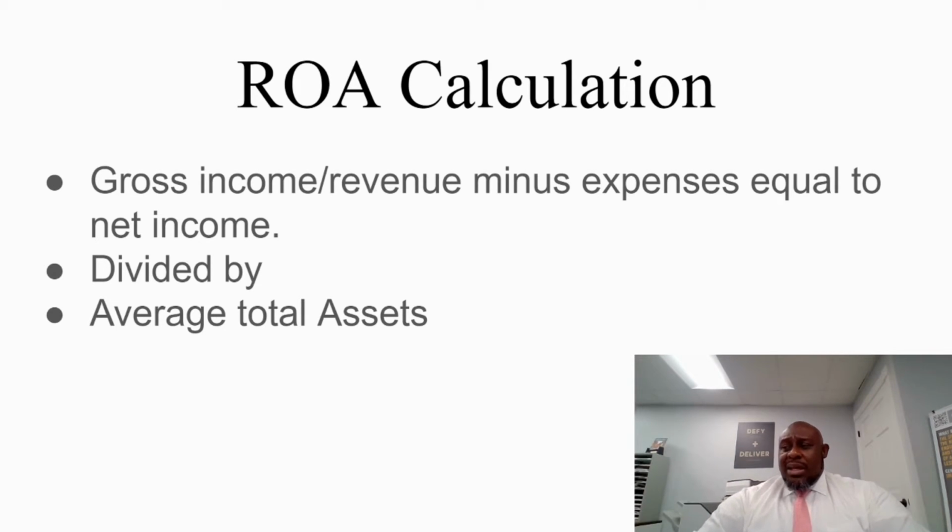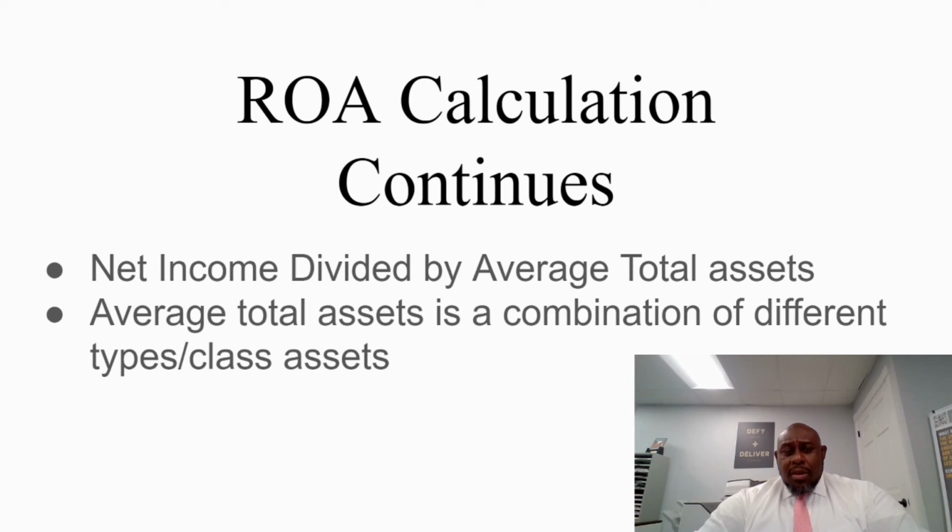Calculating ROA is still gross income minus your expenses to give you a net income. Now, you're still going to take that net income, but instead of dividing it by total investment, this time we are dividing it by average total assets. So that's where it's a little different. We're still using part of the same method of net income, but this time we are dividing it by average total assets.